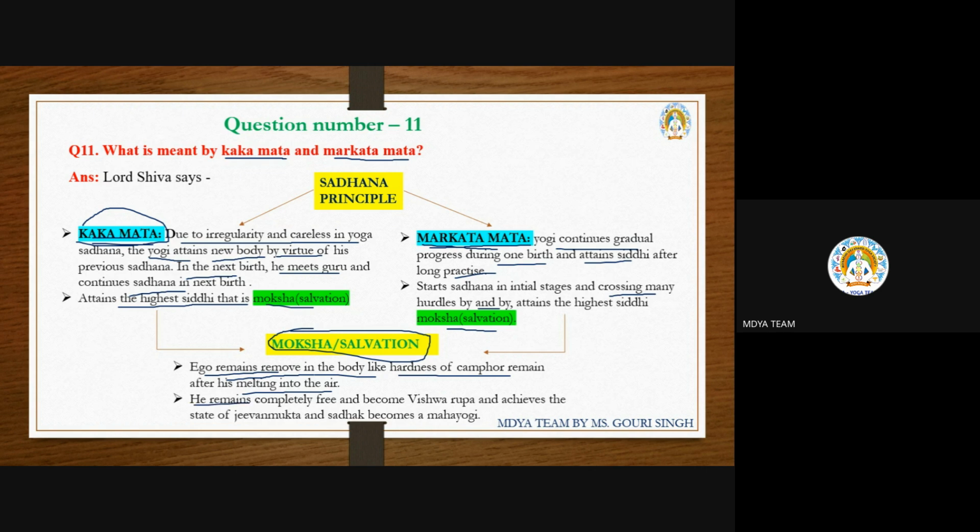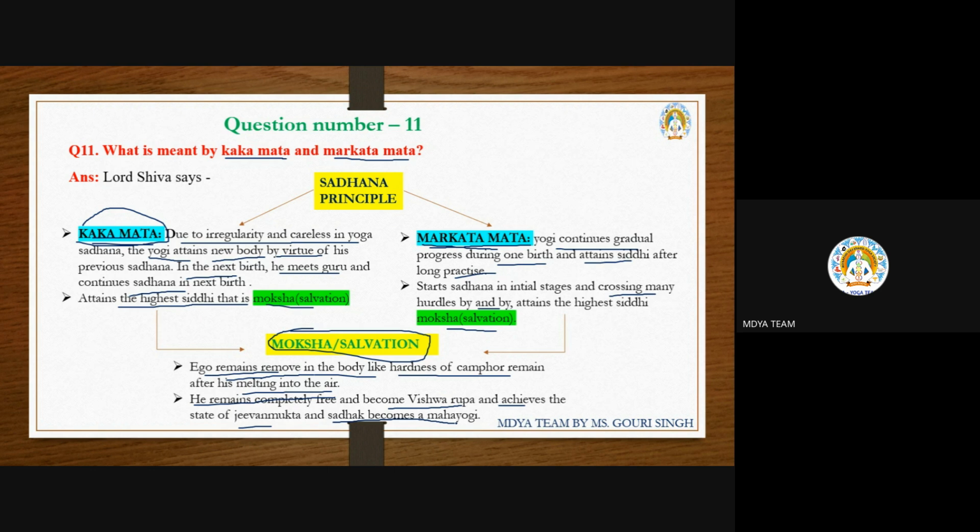He remains completely free and becomes Vishwarupa and achieves the state of Jivan Mukta, and the sadhak becomes a Mahayogi. Whenever one gets this salvation or moksha state through following the Markatmat, that person becomes free from all mundane objects and becomes Vishwarupa.